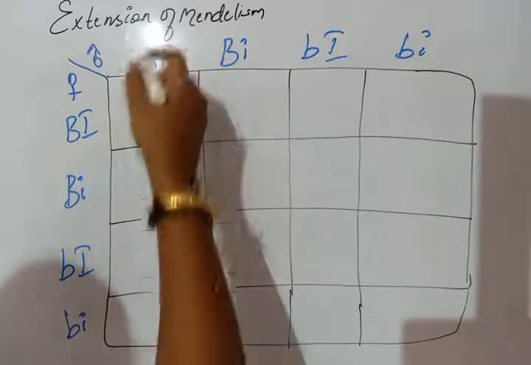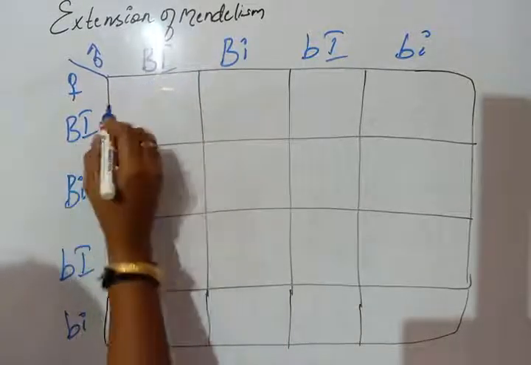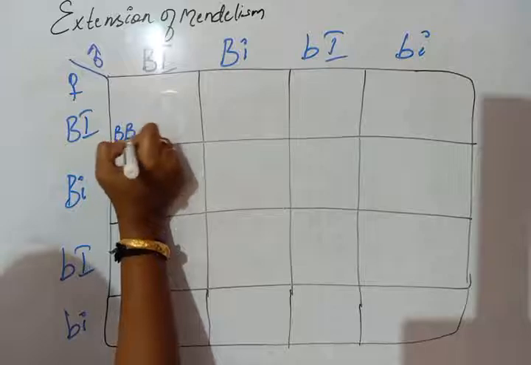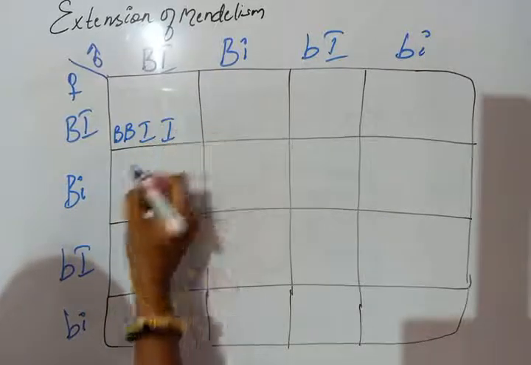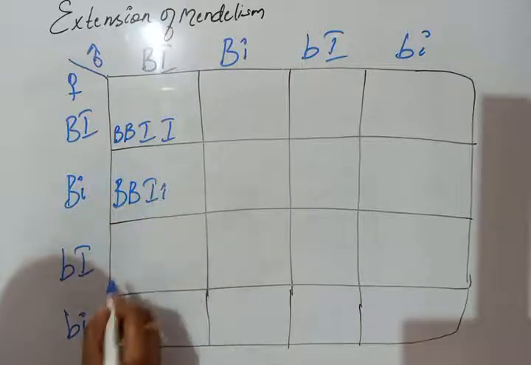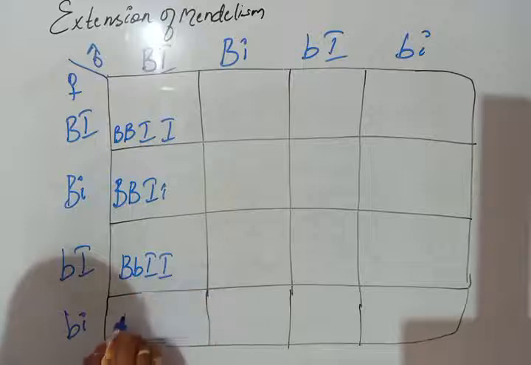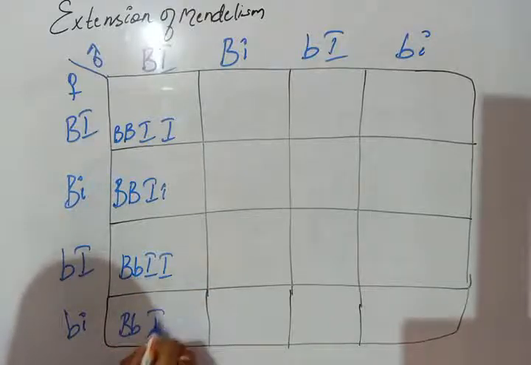How this male gamete crosses with this female gamete, we obtain BBII, then BBIi, then BbII, BbIi.